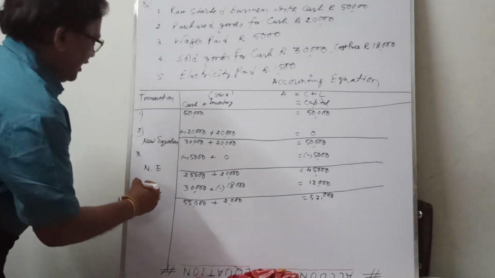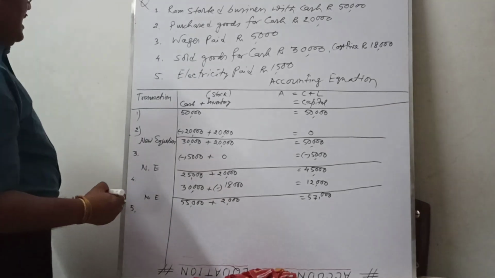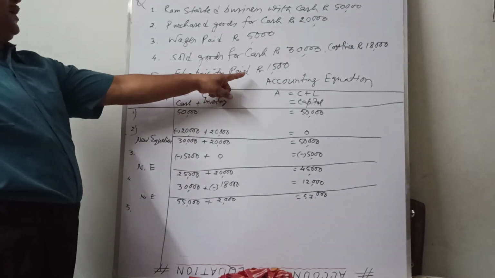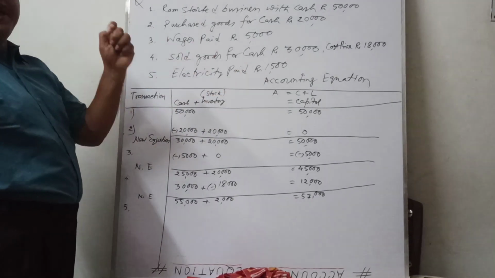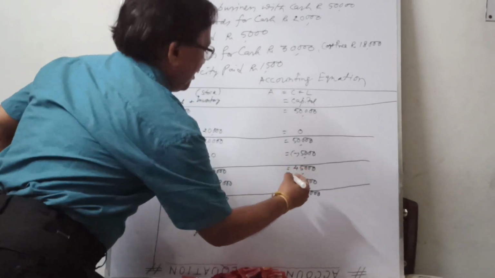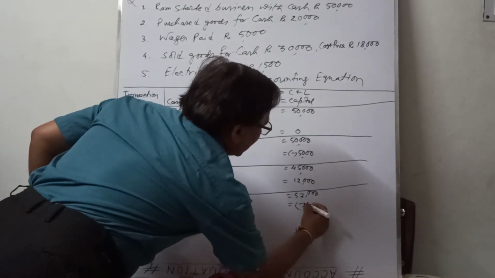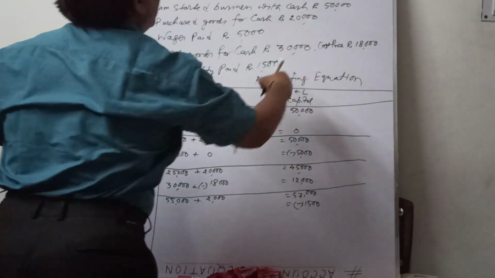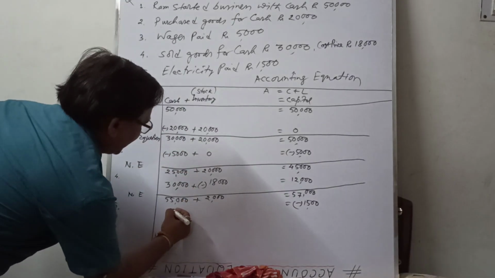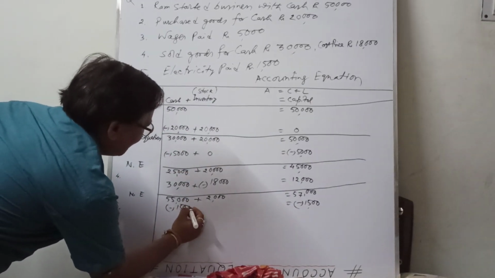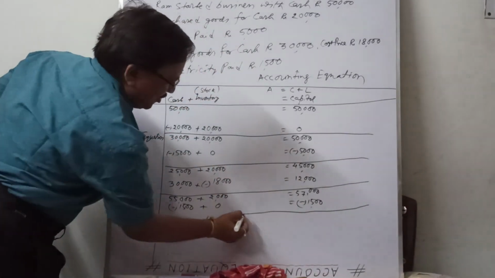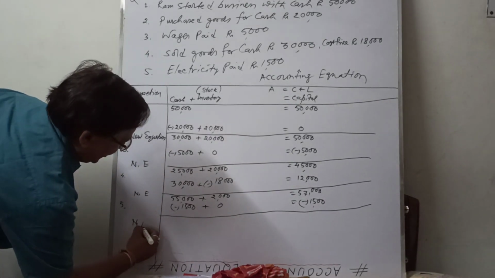Last transaction, that is point number 5. Electricity paid, rupees 1,500. What is the meaning of electricity paid? Electricity paid is one type of expense. As already explained, expenses mean capital decreases, minus 1,500. At the same time, one of your business assets decreases. Which is the asset? Cash. Cash decreases 1,500, and there is no effect on stock. Now again you check left hand side equal to right hand side. That is the new equation.